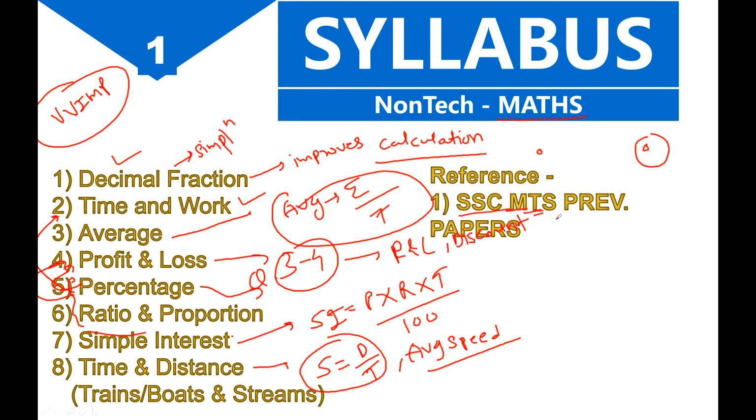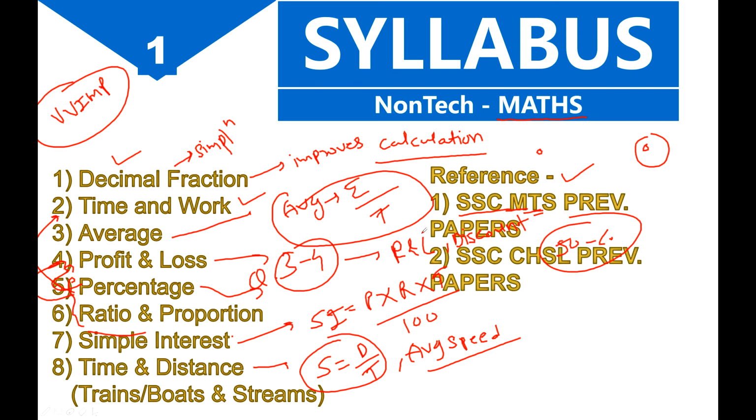There are many papers for SSC MTS, around 50 to 60 papers are there. Just refer to the papers, and the chapter wise thing is there. For example, for time and work, if you are referring to the paper, then you will get all the questions asked in SSC MTS till that year. So prefer the chapter wise previous year book of SSC MTS papers.